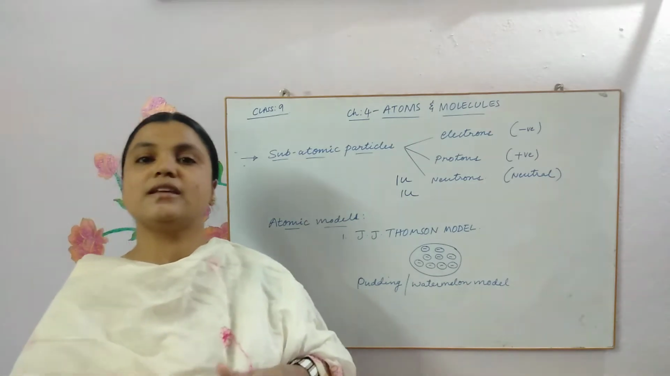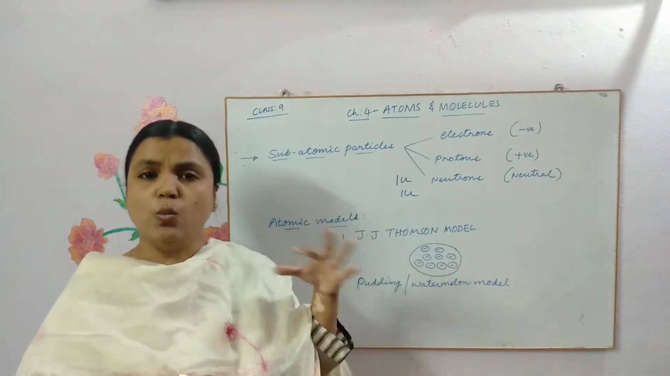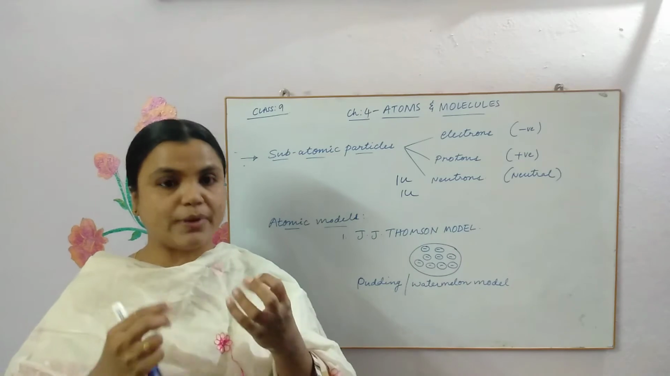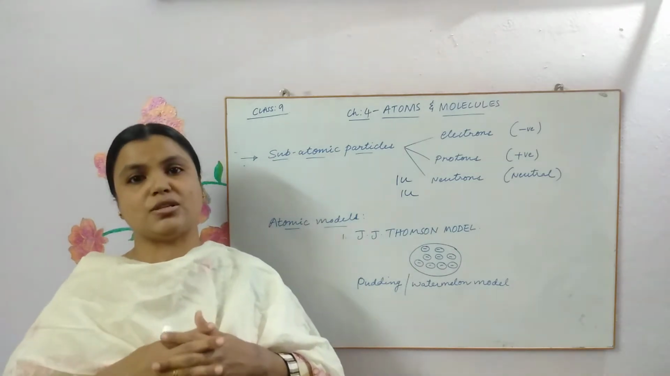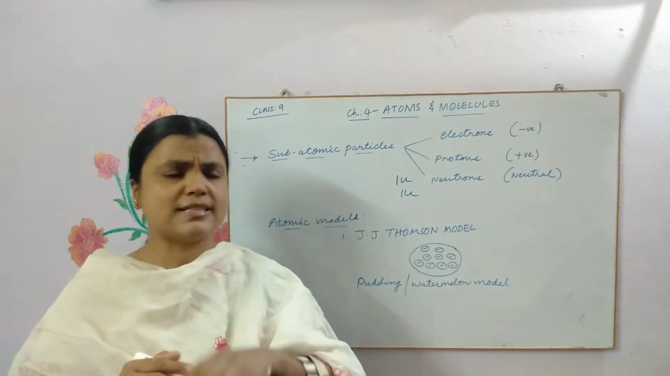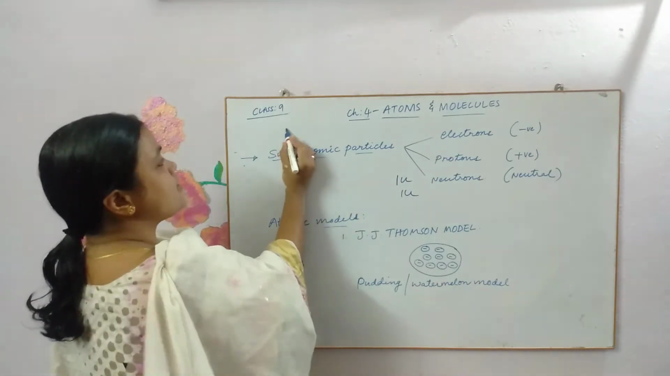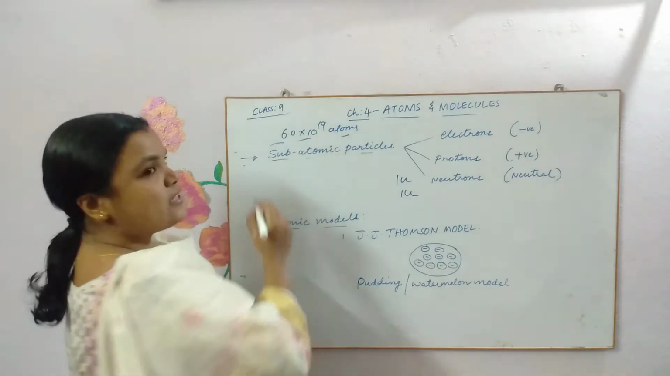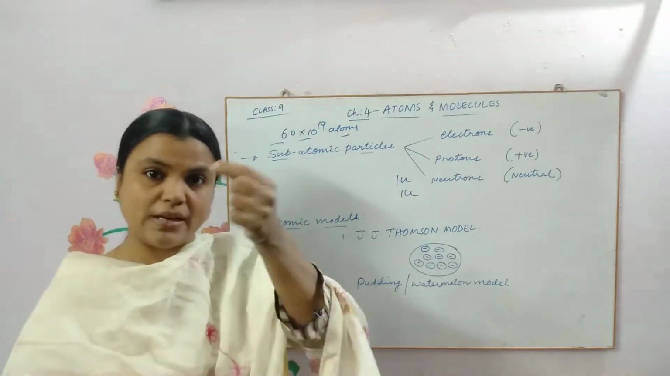As I told you, there are so many scientists who have worked a lot in order to elucidate, or put forth, the structure of the atom, how the atom actually looks, because as you can see, they are so minute. You can understand this by the fact that one pinhead contains 6.0 into 10 to the power of 19 atoms. Can you imagine how small these atoms are? That means one pinhead, that ball pin will be there, no?